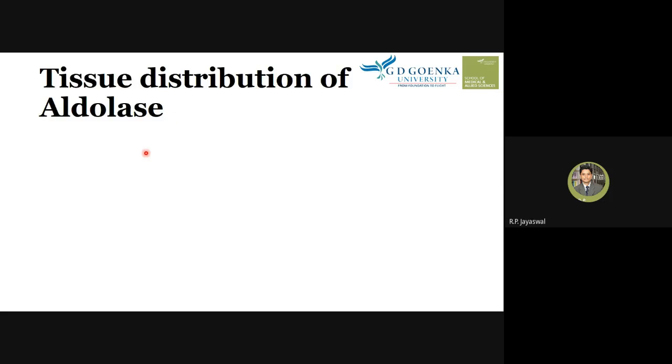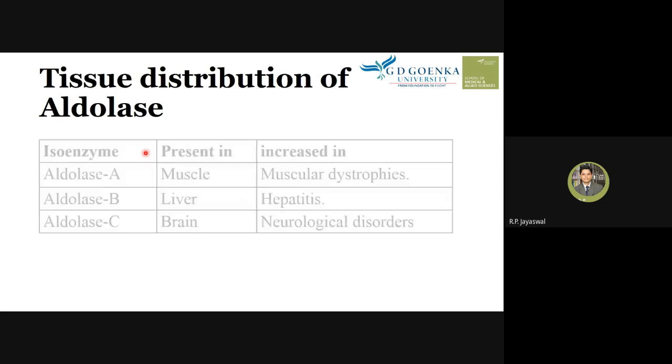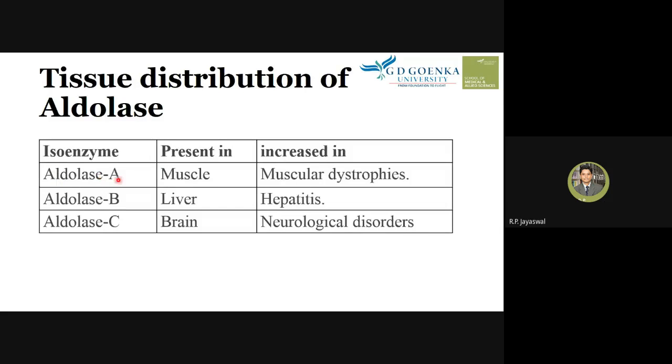Tissue distribution of aldolase. Here we have three types of aldolase in our body. Aldolase A is present in muscle, aldolase B in liver, and aldolase C in brain. Accordingly, when there is muscle damage, such as muscular dystrophies, aldolase A will be increased. When there is hepatitis, aldolase B will increase. When there is a neurological disorder, aldolase C will increase, particularly in the serum.